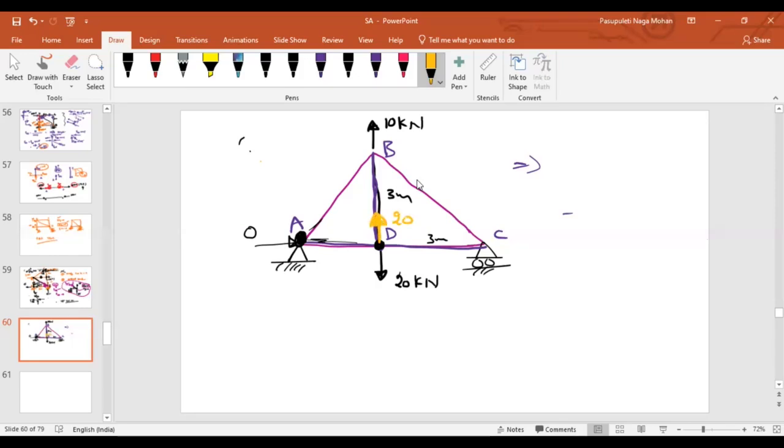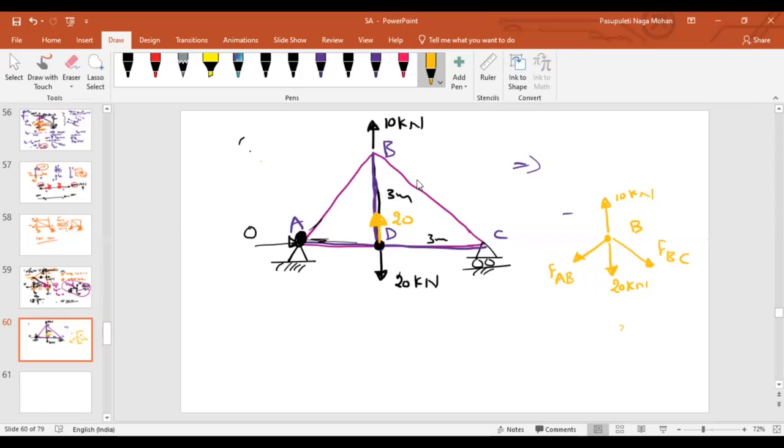Now, let us come to joint B. If we resolve it, what is this force here? FAB. If I resolve this, what is the force BC here? FBC. And if I consider this force, 10 kilonewton. And BD I know already, 20 tensile. Now, at joint B, how many forces are there? 4. Unknown forces 2. How many equilibrium equations do we have?